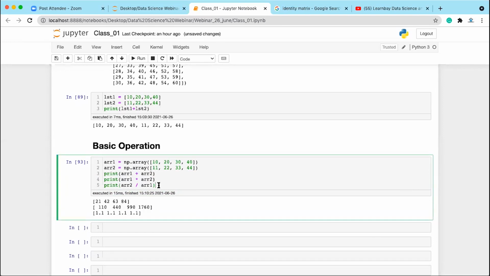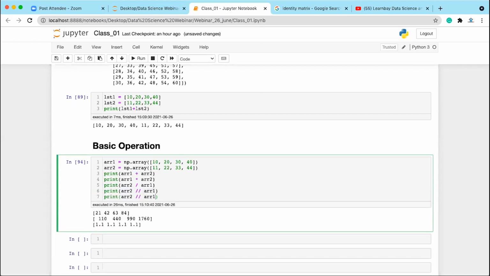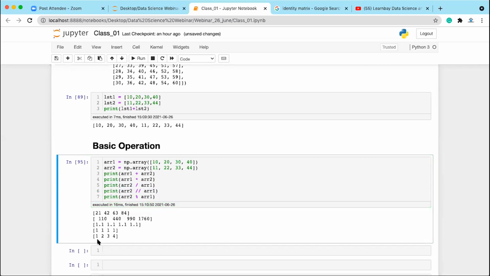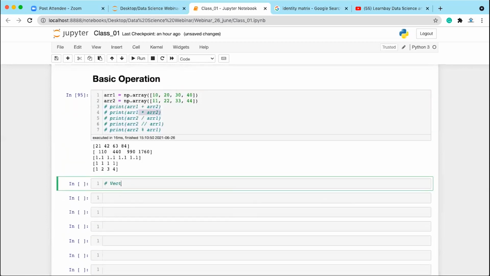Okay. So this is array 2 by array 1, and similarly, all the mathematical operations you can perform here. You will be writing double slash, and then you will be writing percent. When you write percent, this gives you the remainder in every case. So these are the basic mathematical operations which you can perform on the array. This is the normal multiplication. You can do the subtraction also. I'll be coming to something which is called the vector product.